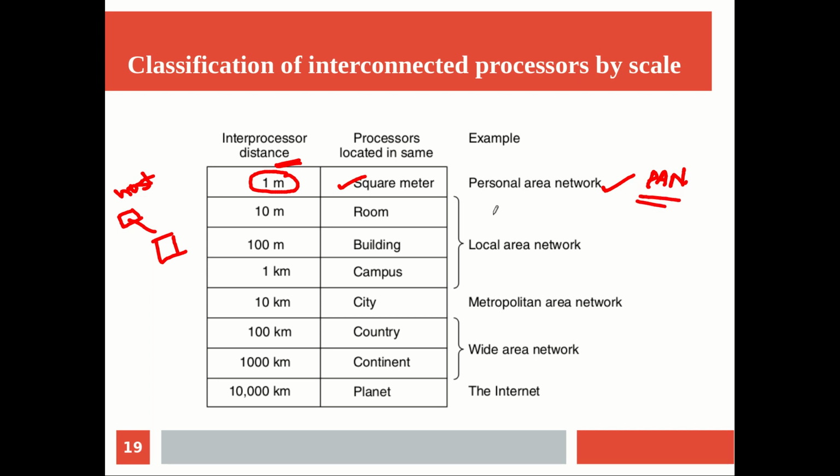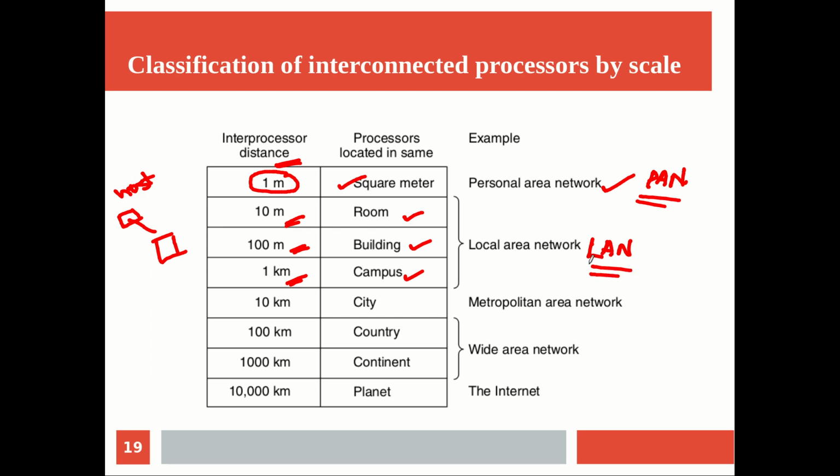Now to the next level, we have the local area network, LAN. They are typically covering a bigger area than the so-called PAN. So you can think of the network that is within a room or inside a building or inside your campus as something called local area network. So accordingly, we have a different inter-processor distance. It could be 10 meter, it could be 100 meter, maximum it could be 1000 meter, that is 1 kilometer. So up to that is categorized under the name local area network.